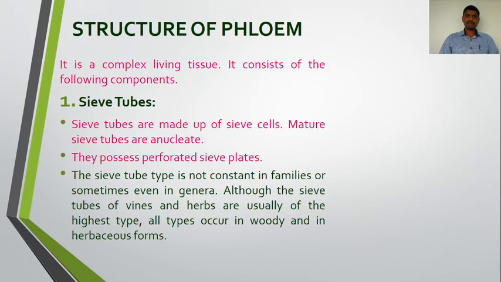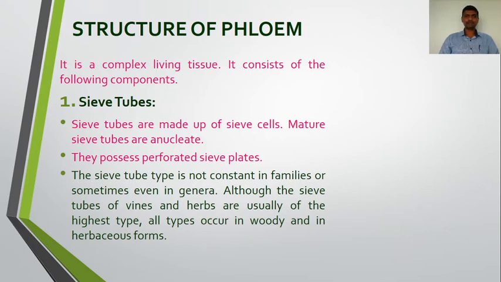So water absorbed by the root is transported to the various parts of the plant through the xylem conducting strands. Here phloem performs the conduction of food material. It also performs the translocation of the food material from the source, that is the leaf, to the sinks, that is the stem, root and other parts of the plant.